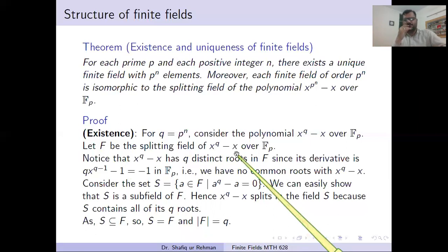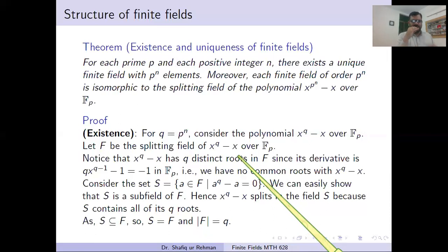Splitting field means the smallest field in which the polynomial has all the roots. Because the derivative of this polynomial cannot be equal to 0, no element can be a root of its derivative, so there is no chance of repeated roots. See in your book, in the exercises or theory, there is a result about checking the multiplicity of roots using the derivative.